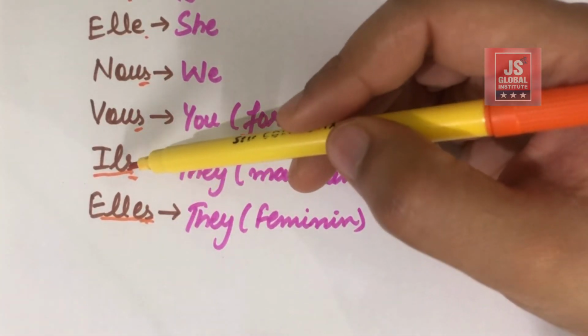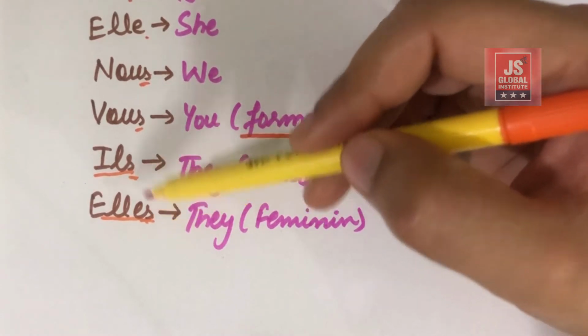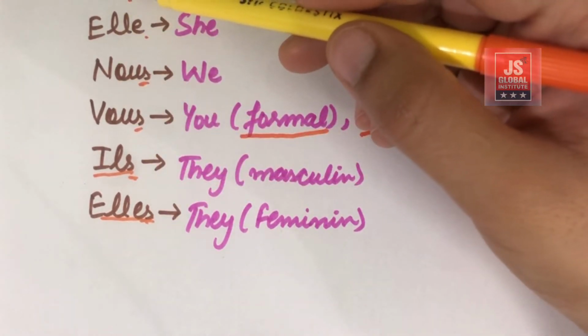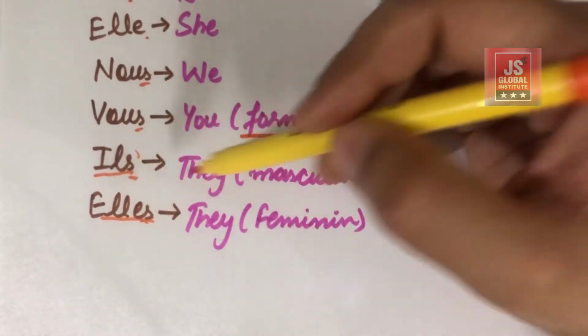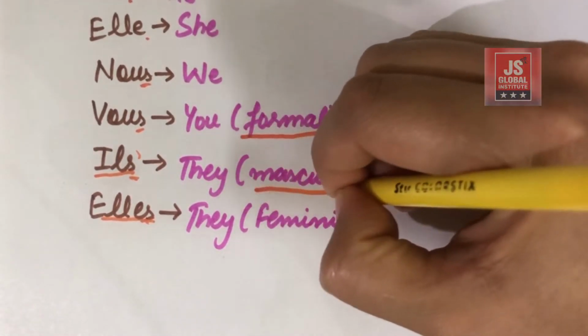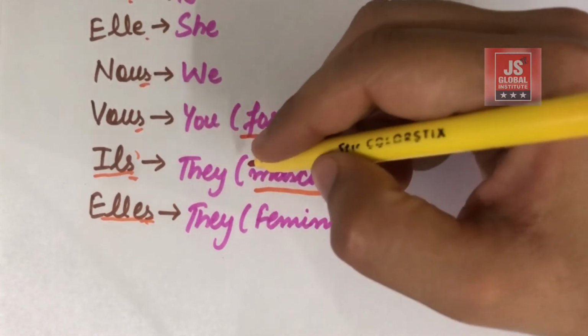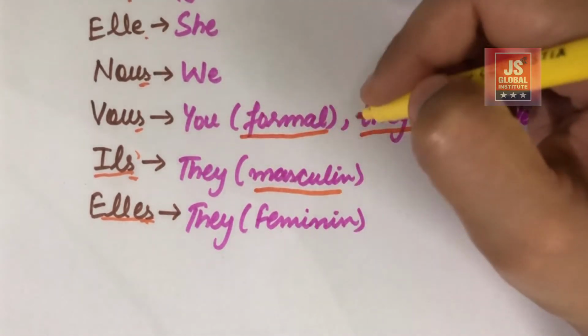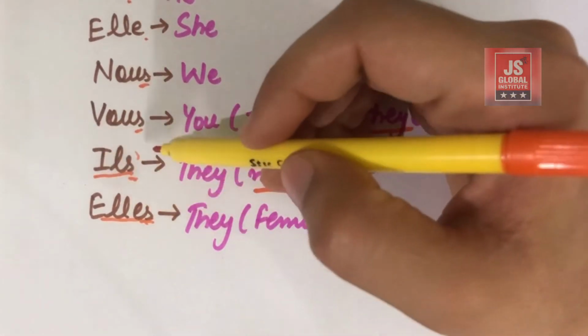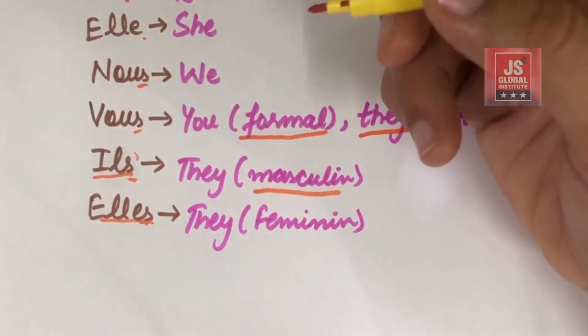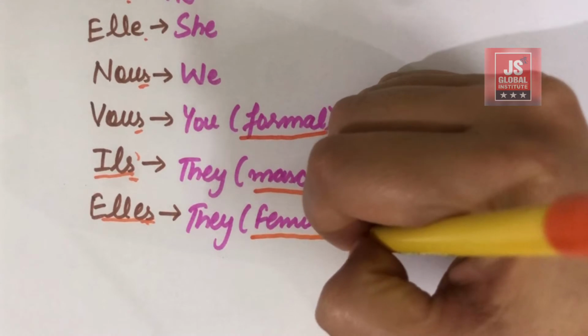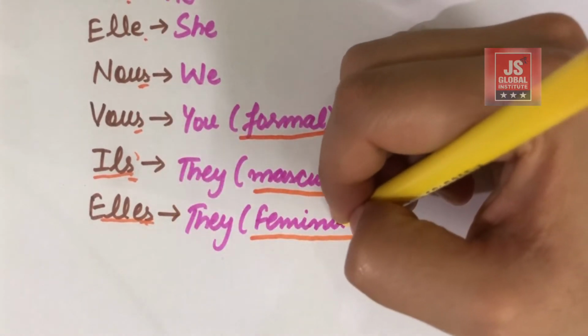So this is il el, and this il el is different from the above only in that this is for the plural masculine, in the sense of they. For example, if 4-5 boys are standing there, you will say ils, and if 4-5 girls are standing there, or more than that even, you will say elles, that is for the feminine.